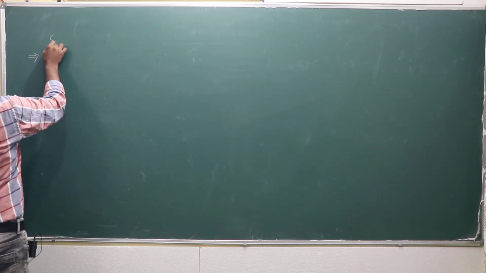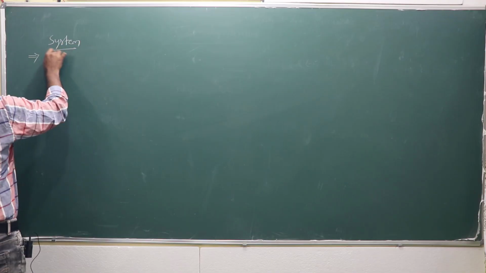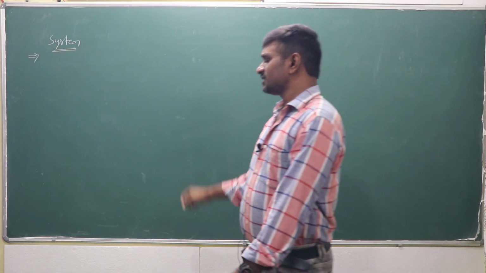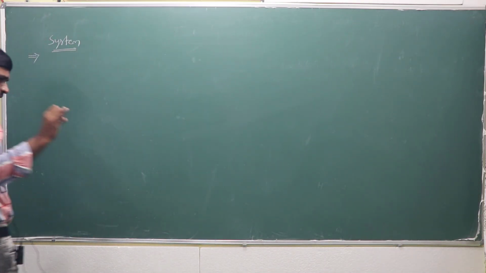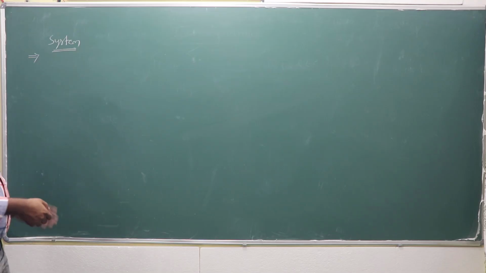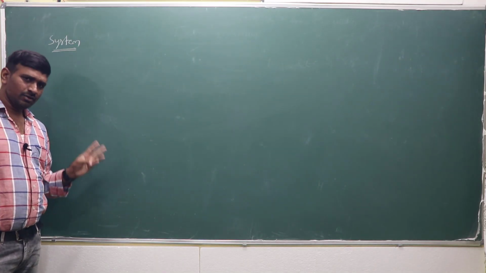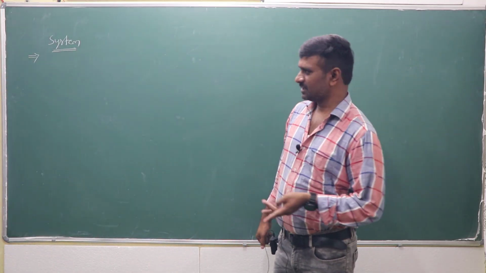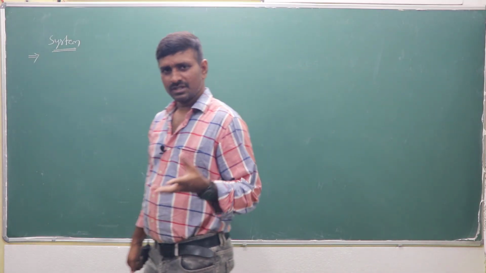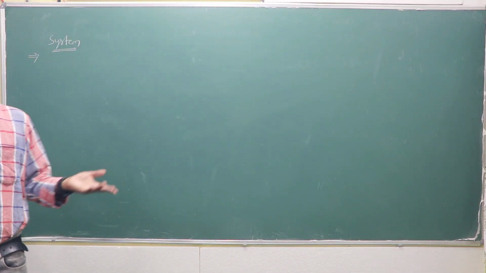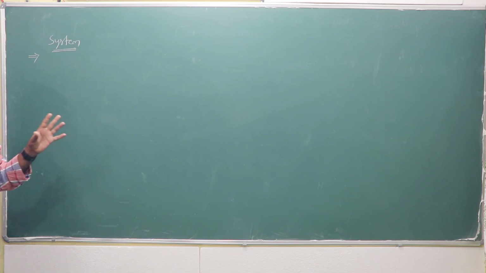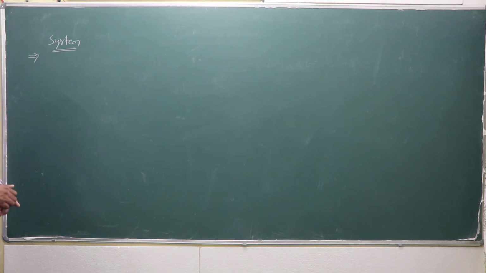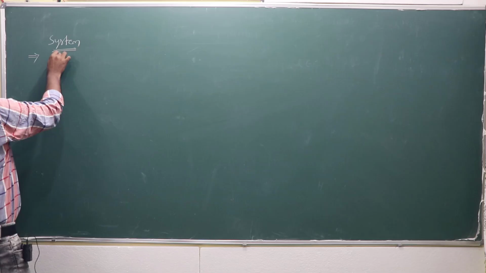System. I am not going to give a detailed discussion, just a little bit of discussion. Right? We frequently use system, surroundings, closed system, open system, isolated system, state functions and path functions, and extensive properties and intensive properties. These basics we are using every time. The terminology we are using, that's what I mentioned. What is a system? Right? Just now, a little bit of information will be given.